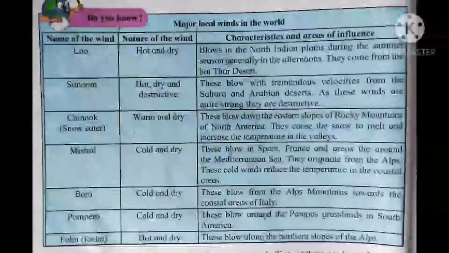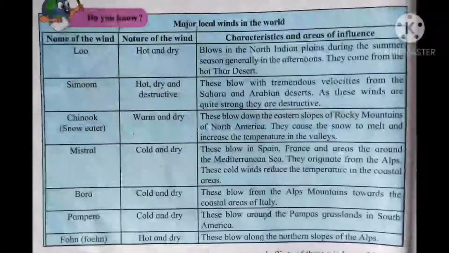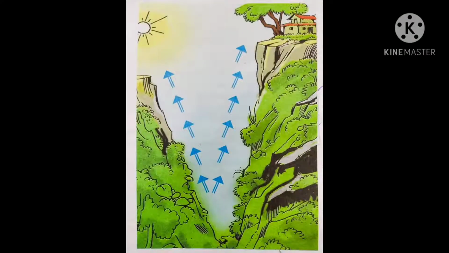The last name given is Fohn. Nature of it is hot and dry. These blow along the northern slopes of Alps mountain. Now let us get some information about valley breeze. Valley breeze, the name tells us that the breeze that blows from the valleys is called the valley breeze.